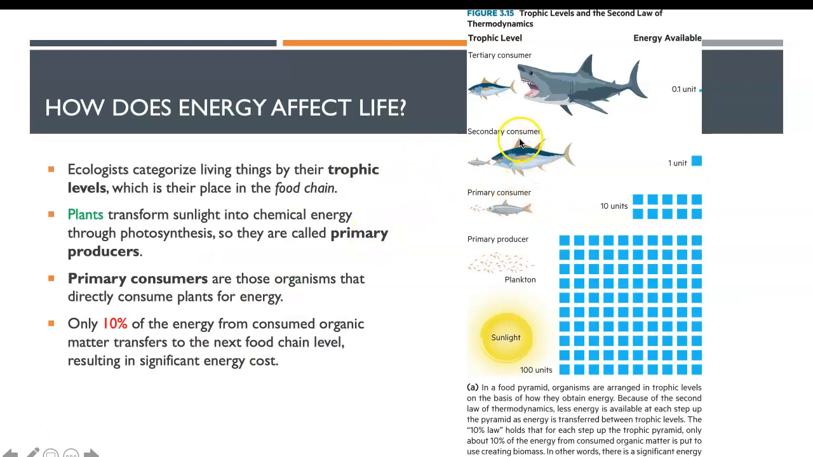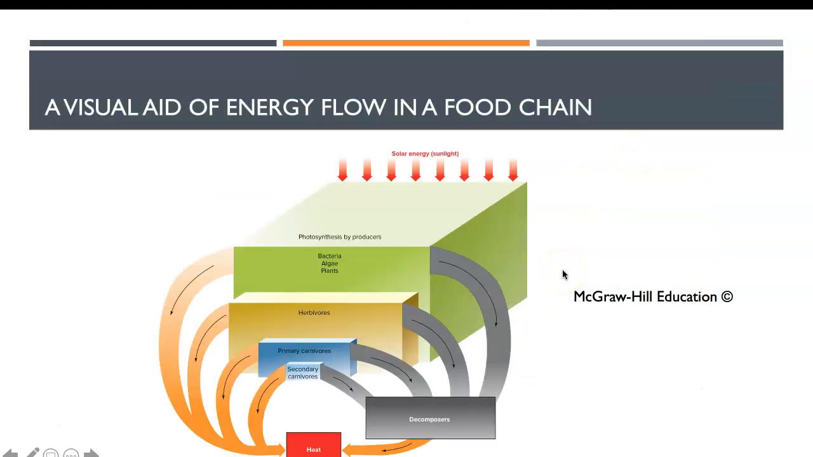The same thing with the secondary consumer, which is a bigger fish eating the small fish. The bigger fish can only use 1 unit of the 100 units. And when the tertiary consumer, which is a shark, eats the big fish, only 0.1 unit of the whole energy will be used. So it's a very wasteful process.